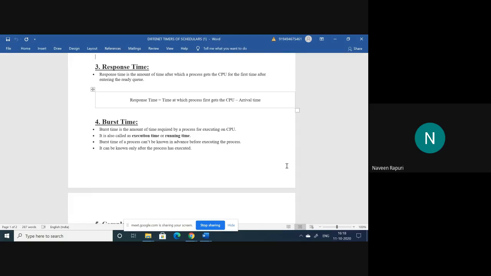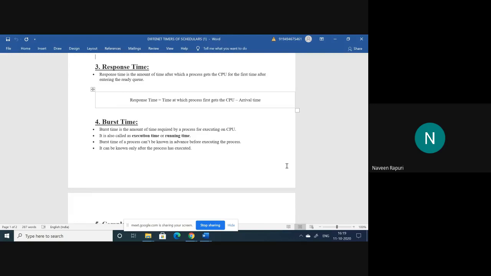For example, one process entered the ready queue and is waiting for the CPU, and the CPU is allocated to that process. After allocating, sometimes it may be moved again to the ready queue, because if any high priority process came, at that time it may be moved from running to the ready state without completion of that process.